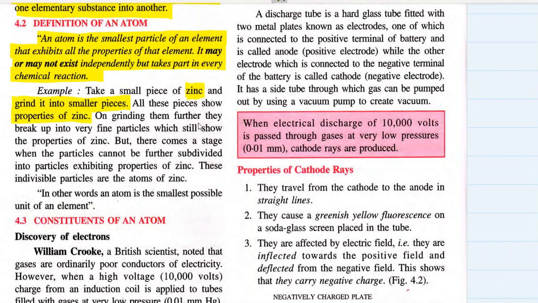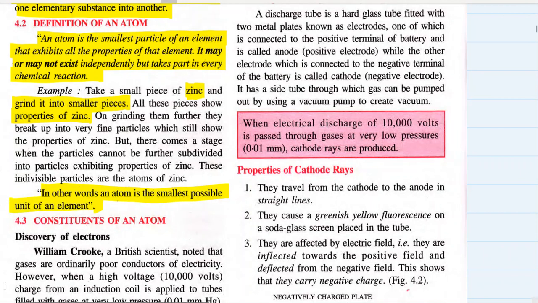On grinding them further, they break up into very tiny particles which cannot even be seen with eyes, but they still show the properties of zinc. But there comes a stage when the particles cannot be further subdivided into particles exhibiting the properties of zinc. These indivisible particles are called the atoms of zinc. In other words, an atom is the smallest possible unit of an element.